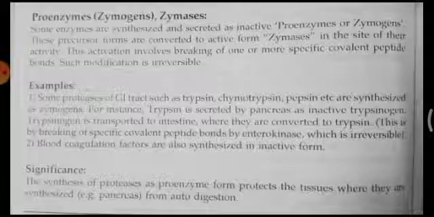The synthesis of protease in proenzyme form protects the tissue from autodigestion. For example, if a protein digesting enzyme is going to digest proteins, the question arises why it will not digest our own body proteins. Even our body is made up of proteins.